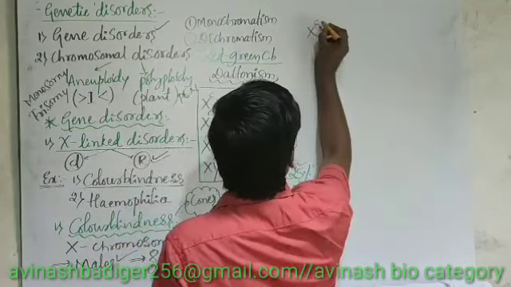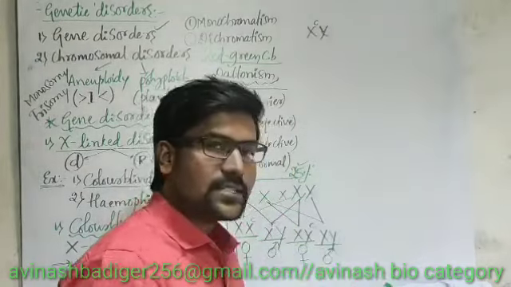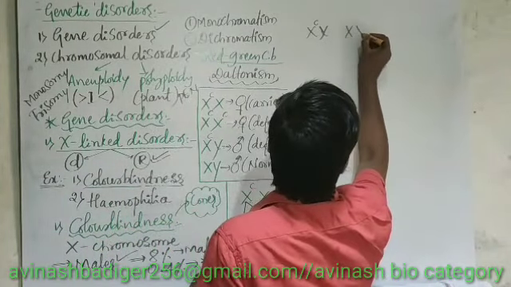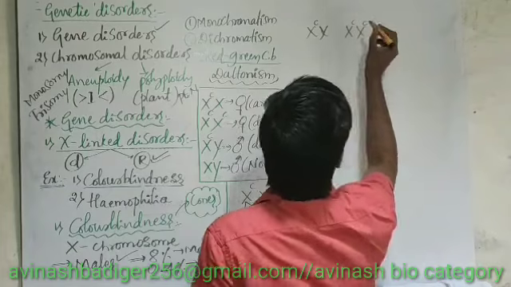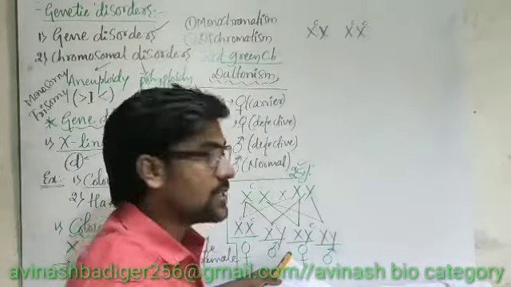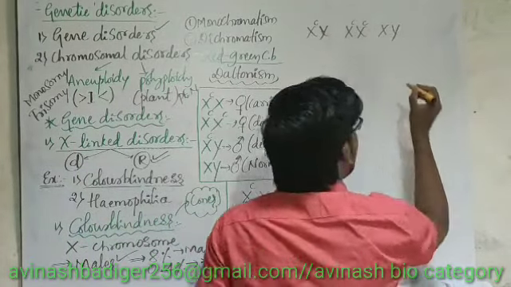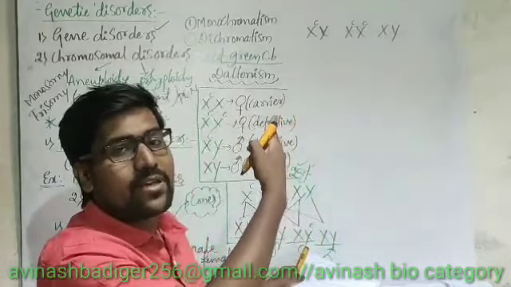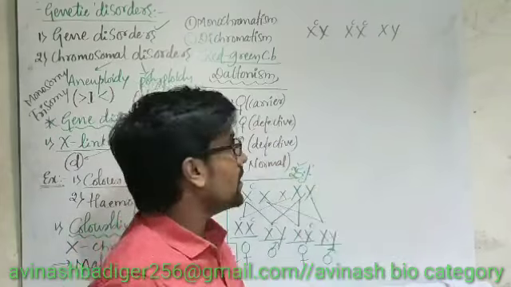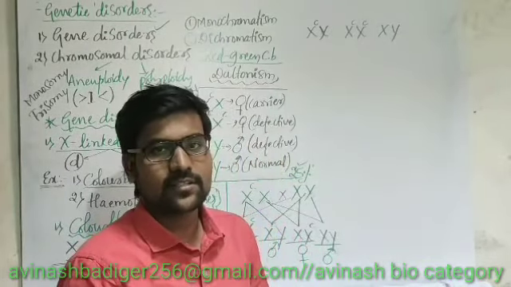He is color-blind. Color-blind means let me write C. Color-blind man. And he is having a color-blind sister. Sister means X, and she is color-blind, small c. And he is having a normal brother. His brother means XY. He is normal. Normal means he is not having any defective gene on X chromosome. So 3 conditions they have given. And we have been asked what is the genotype of their parents.